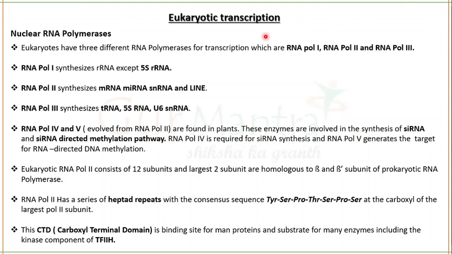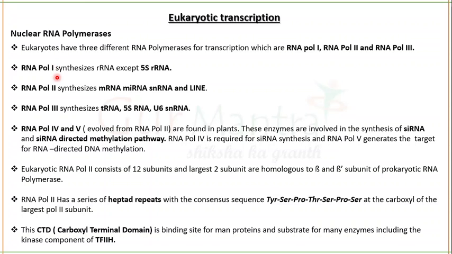Okay. So let's start eukaryotic transcription. We know that in prokaryotic transcription, there is only one RNA polymerase which can synthesize all types of RNAs. But in eukaryotes, there is not only one type of RNA polymerase. Actually, there are three types of RNA polymerases responsible for the synthesis of different RNAs. There is RNA polymerase 1, 2, and 3.